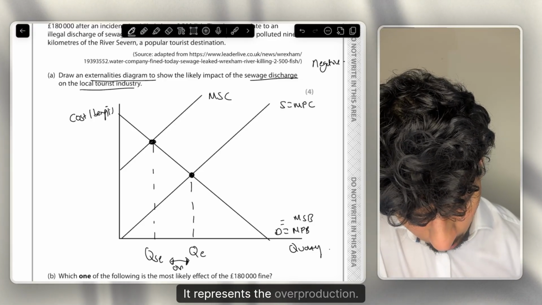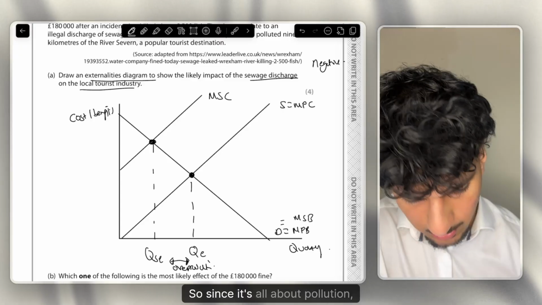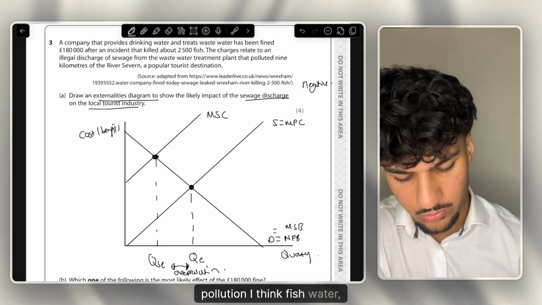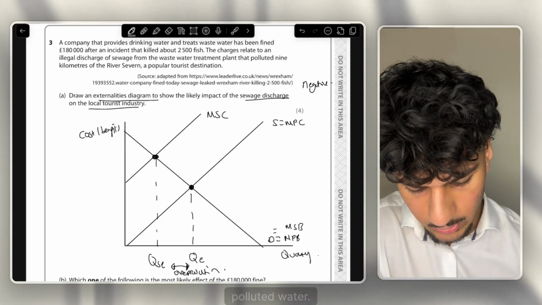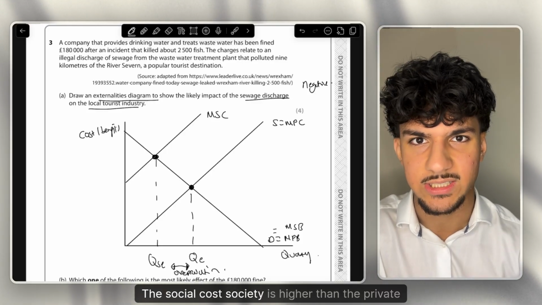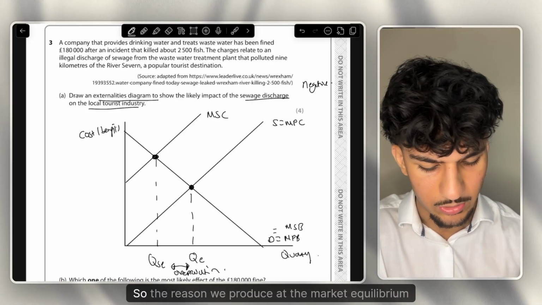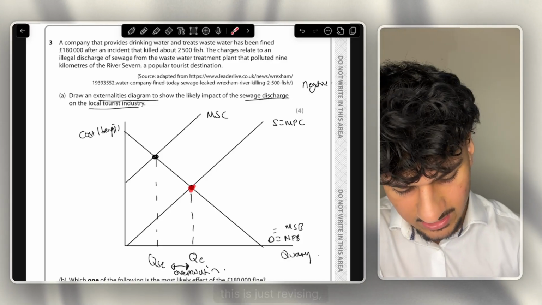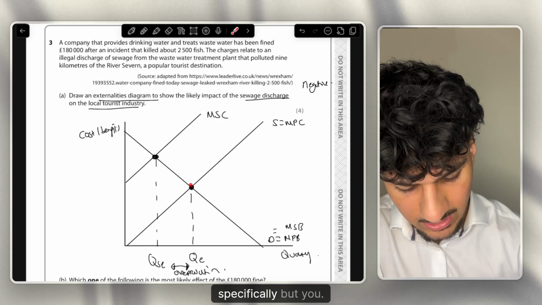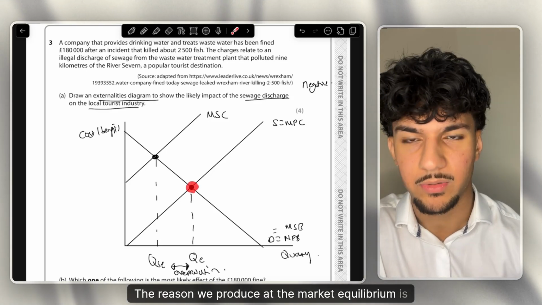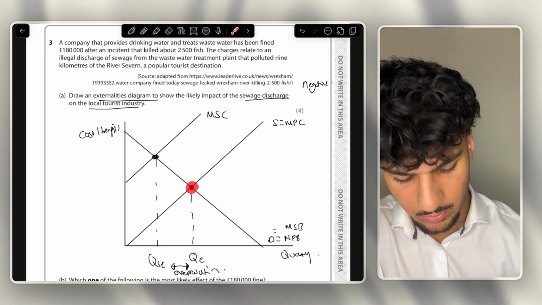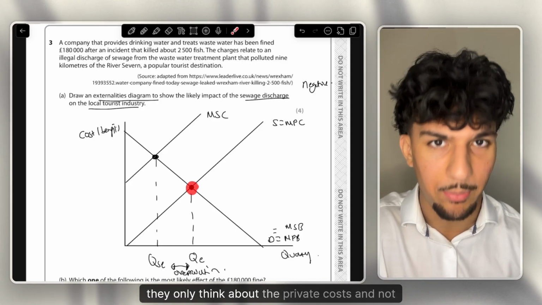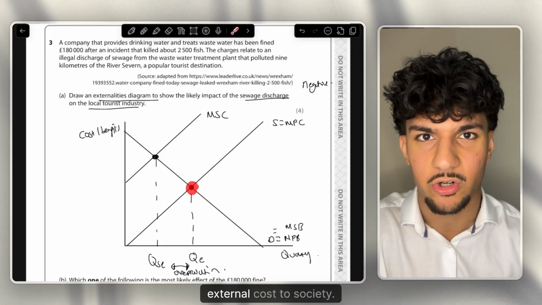It represents the overproduction. Since this is talking about pollution, lots of pollution, I think fish, people drinking polluted water, the social cost of society is higher than the private cost. The reason we produce at the market equilibrium, and you don't need to know this for this question specifically, I'm just revising, is that when firms produce, they only think about their private costs and not external cost to society.